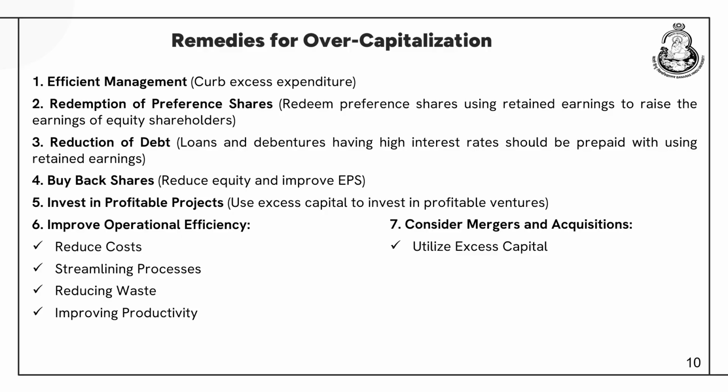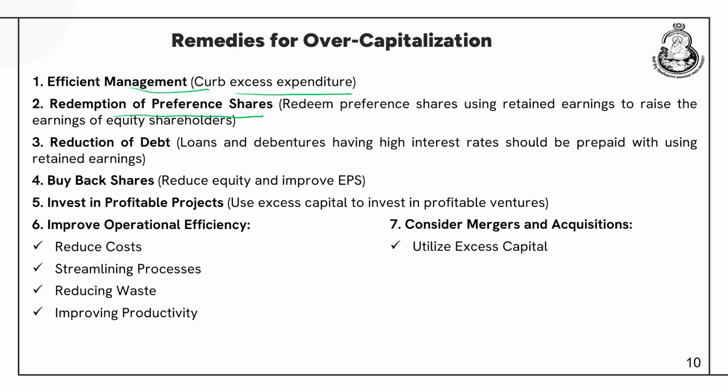So, the first remedy for getting rid of this issue is efficient management or curbing excess expenditure. The company should try to reduce its expenditure as quickly as possible, and this can be done only with the help of efficient management.